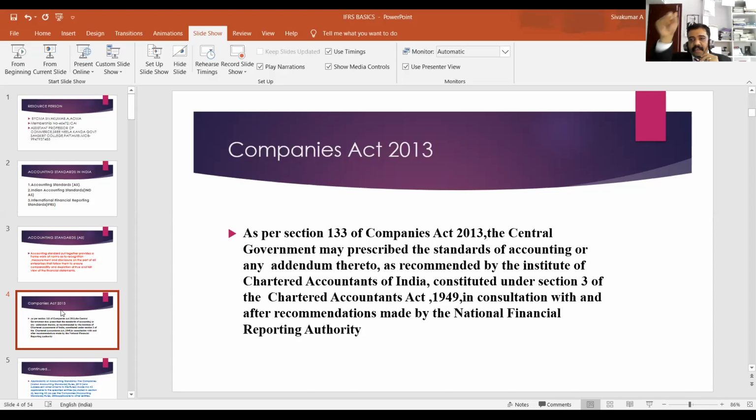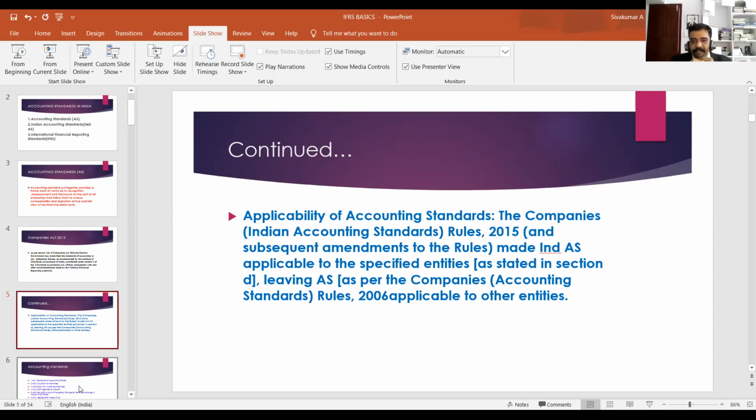The Institute of Chartered Accountants of India will formulate accounting standards, and the central government will implement them after consulting the National Financial Reporting Authority. That is a feature in India.